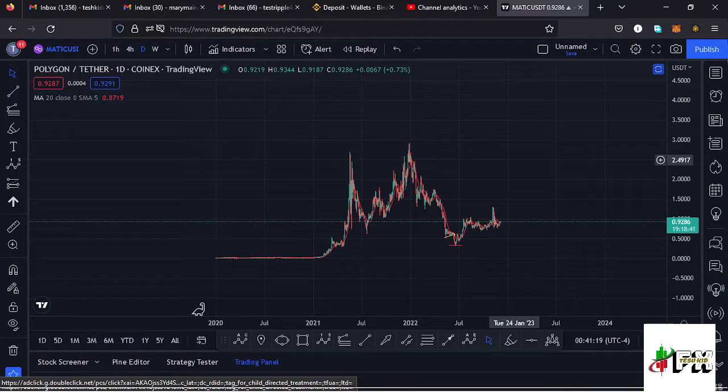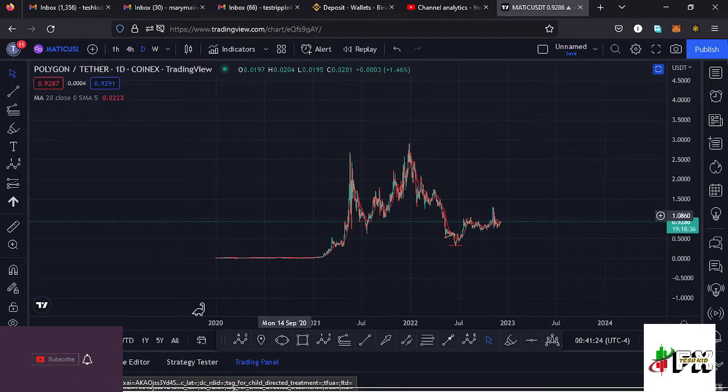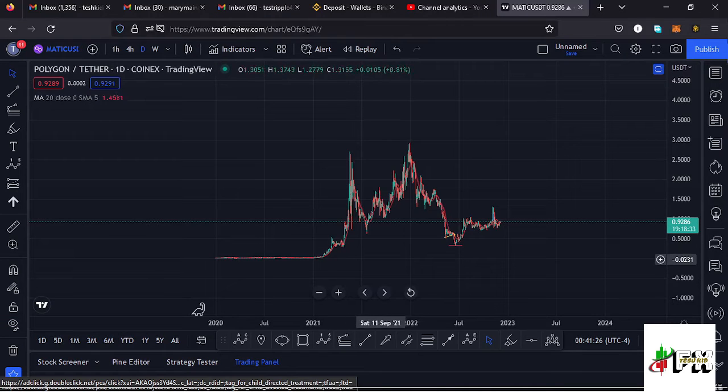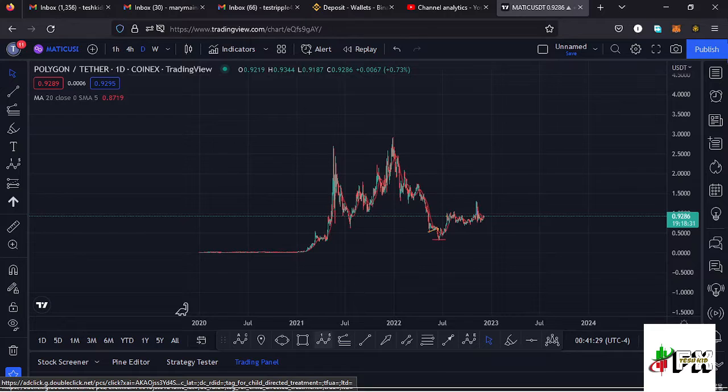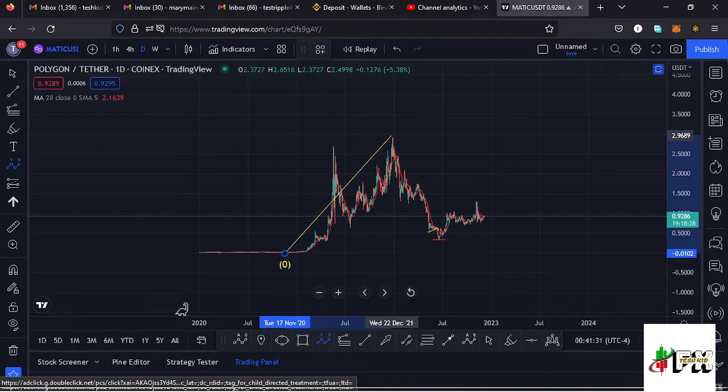Allow me to kickstart the video by giving you a brief of what has been happening here on the Polygon Matic chart. You can see that from these low prices that we had been trading within, Polygon Matic saw a very nice bounce to the upper side in a movement that I'm terming as a higher Elliott wave count 1 to the upper side. After making it to an all-time high at around the $2.96 mark, we have been seeing a bit of a corrective structure over here in the formation of a higher Elliott wave count 2, and right now there are chances that we might have seen the low for this higher Elliott wave count 2, and whatever we are seeing right now in this bounce over here might be the start of that impulsive movement to the upper side in the formation of a higher Elliott wave count 3.